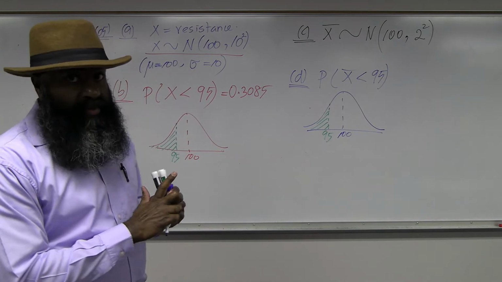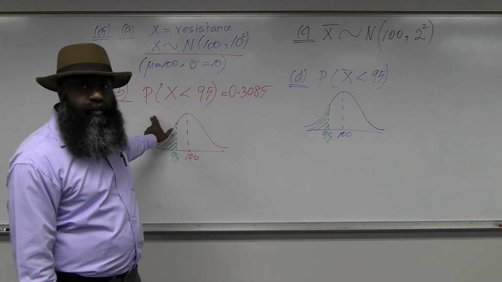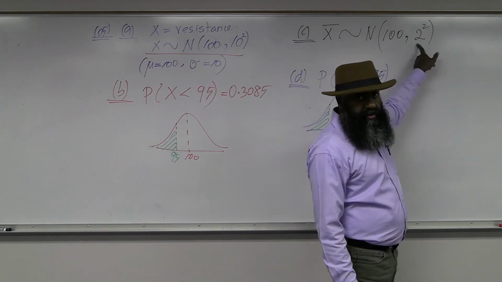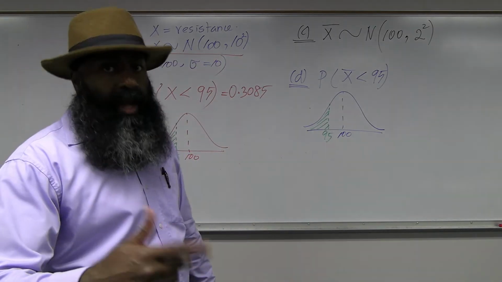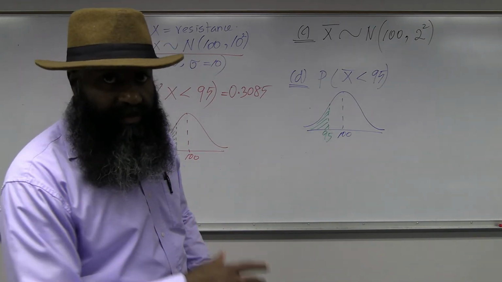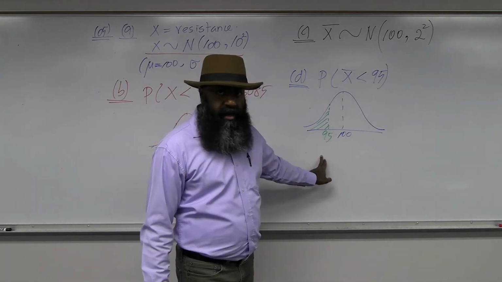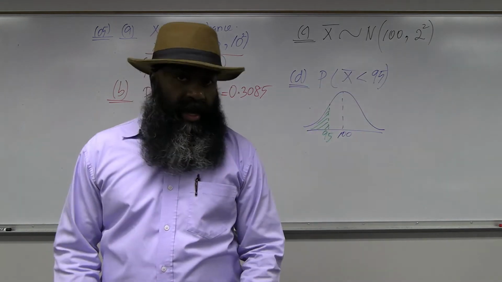Now that probability will be different. It will be different compared with the answer of part B, because I have a different standard deviation. So we can go to distributions again and select normal CDF. Your lower limit will be negative 100,000, upper limit will be 95, mu will be 100, and sigma will be equal to 2. And that's all you need.